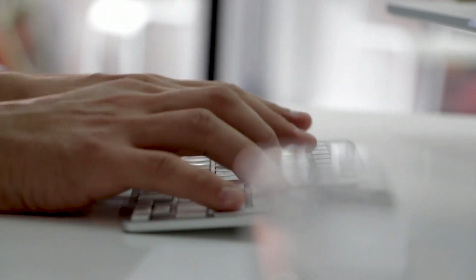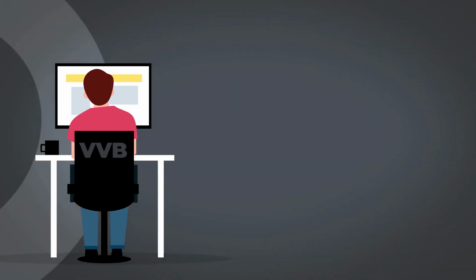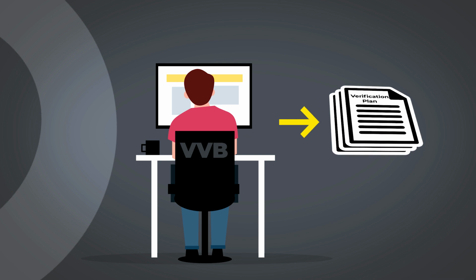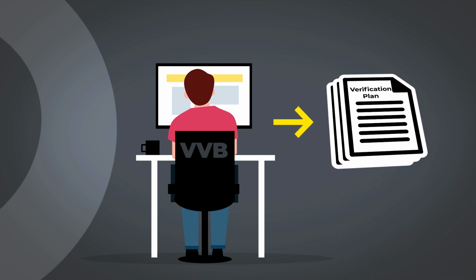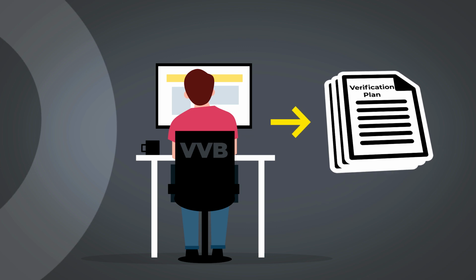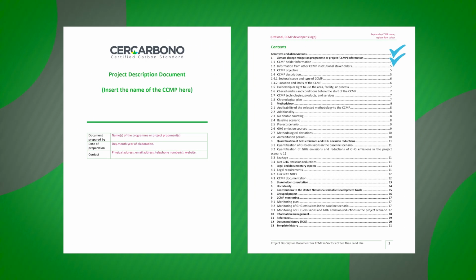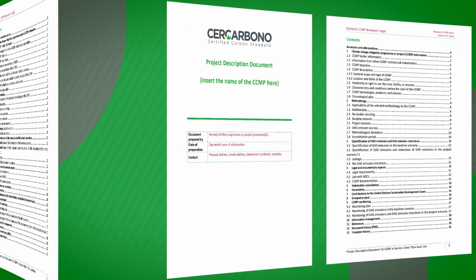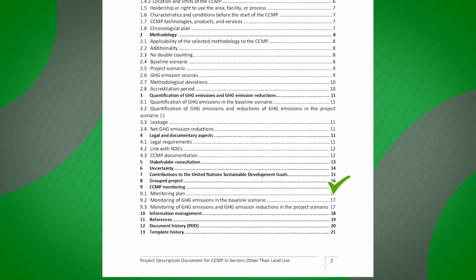Once the VVB has completed all actions prior to the verification process or to the joint validation and verification process as applicable, a verification plan shall be developed under the section with this same designation, Verification Plan, in the procedures document, where the following are included in summary: provisions in PDD, GHG emissions changes, reductions, and carbon stocks in carbon reservoirs in the monitoring period. Review of monitoring plan implementation, as established by the holder or developer.